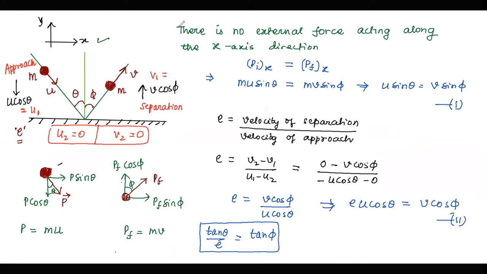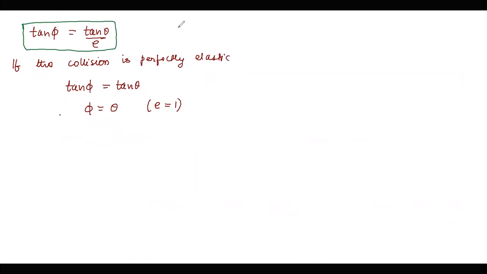So these are the parameters which must be kept in mind while dealing with this particular problem. So tan phi is turning out to be tan theta by e.